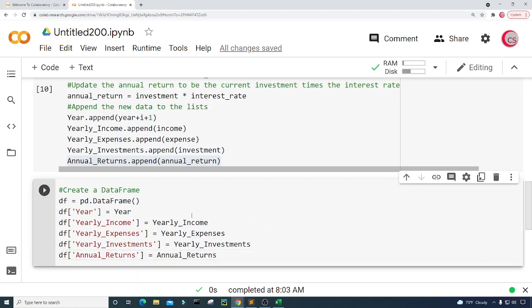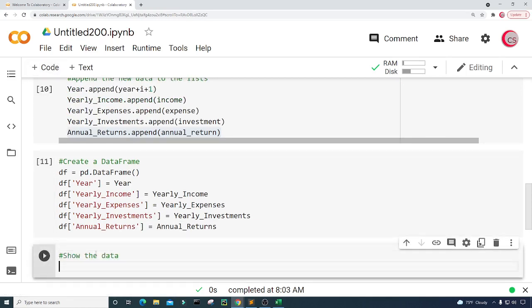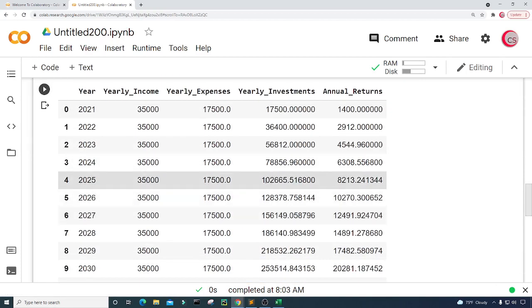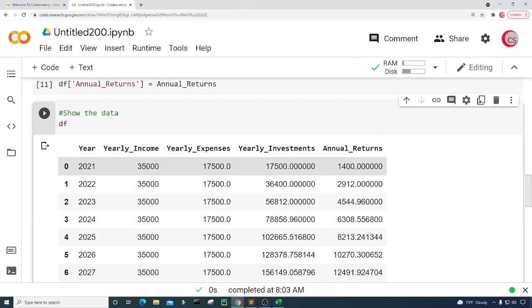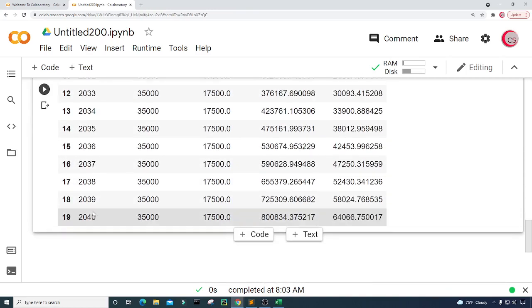So let's run this and let's create a new cell, and now let's show the data. So just type df here. Let's run this. Okay, so there we go. So now we have this nice data set, right? And we can see that the yearly income is $35,000 every year for 20 years.